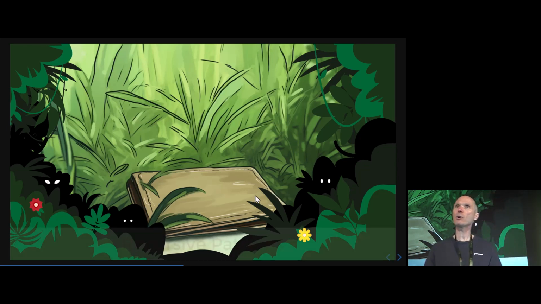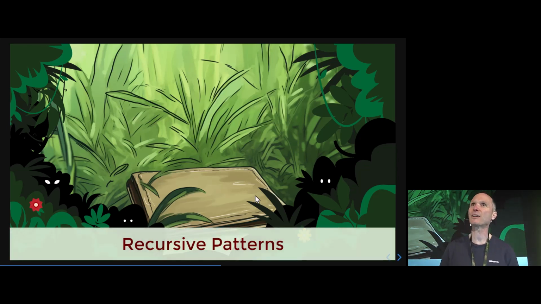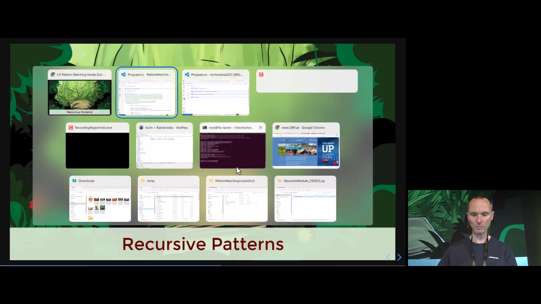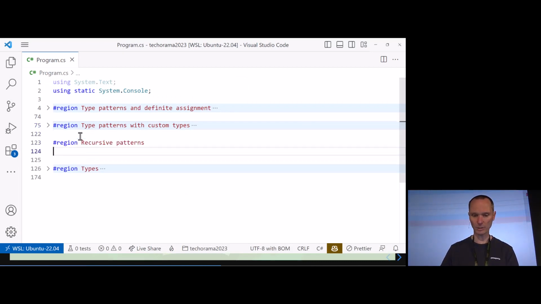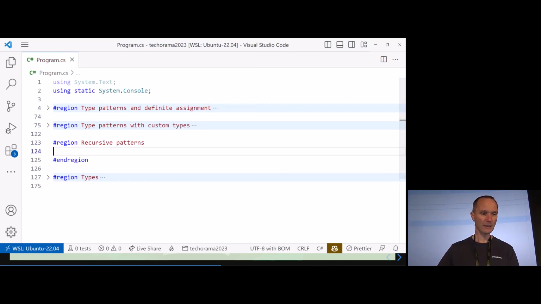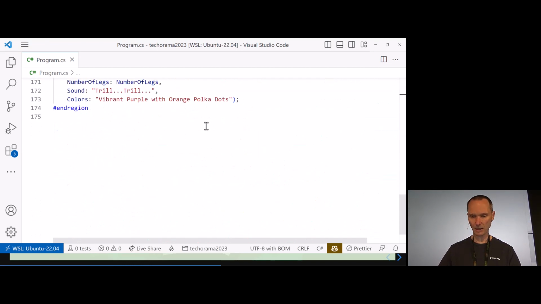So what we are now going to do is we are going to take a look at recursive patterns by reusing the type system that we created. So are you ready for some recursive patterns? I definitely am. So let's set everything up for the third region here in our demo. Recursive patterns. In this case, I get a list of animal combinations. Let's call it a symbiosis. So we need a new type here. This type looks like that. I will introduce it to you.